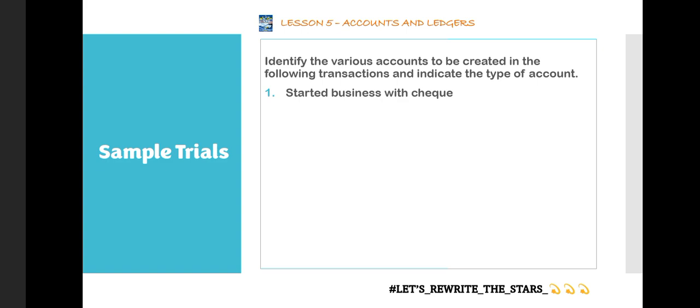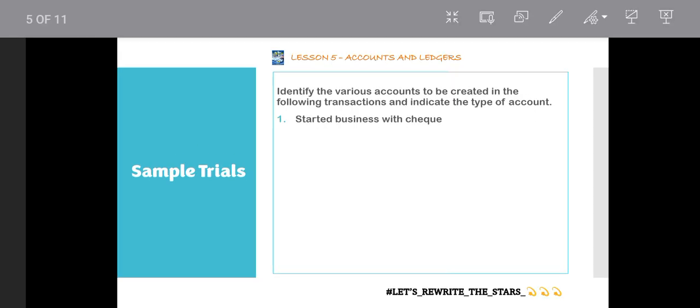So in our first example, we have: started business with check. So let's identify the people involved in this. Now, who is starting the business? The owner. And we said whenever the owner introduces something into the business, it is referred to as capital.